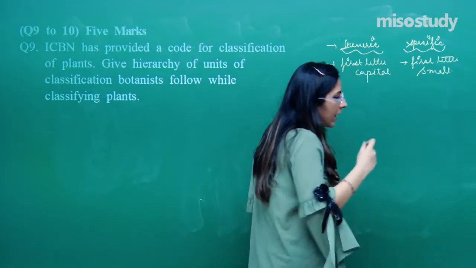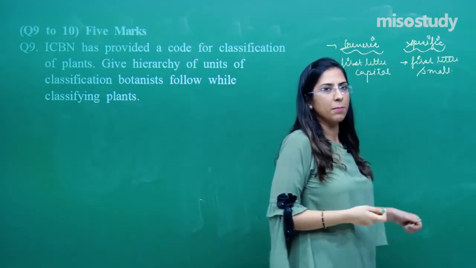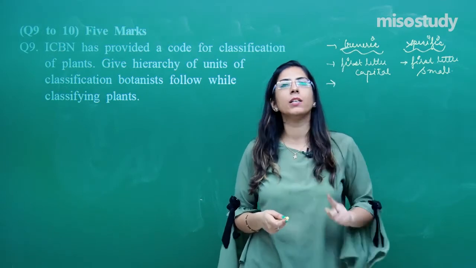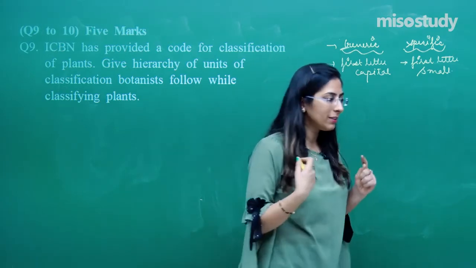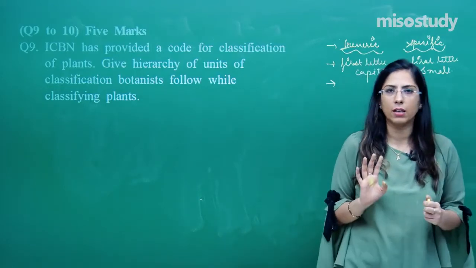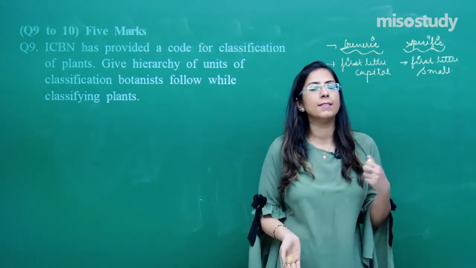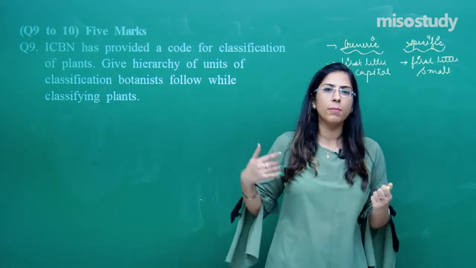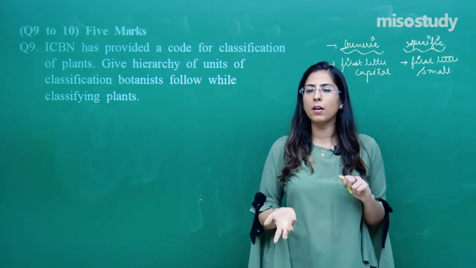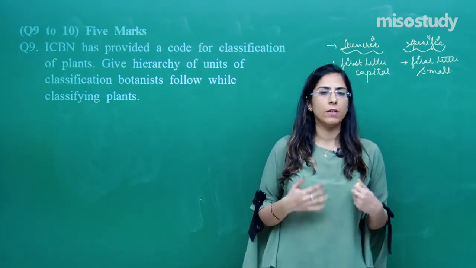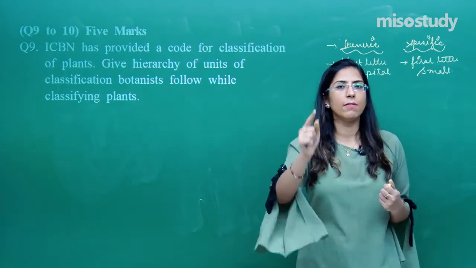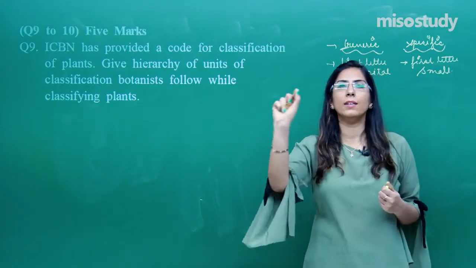If we are handwriting something, for example, Homo sapiens, the two names should be underlined separately. No continuous line should be there. Because students, this chapter is included in the first unit of your 11th class, and in the whole 11th class as well as 12th class there will be many scientific names. Whenever you are attempting a biology answer sheet, keep in mind that whenever a scientific name is there, you have to underline it.